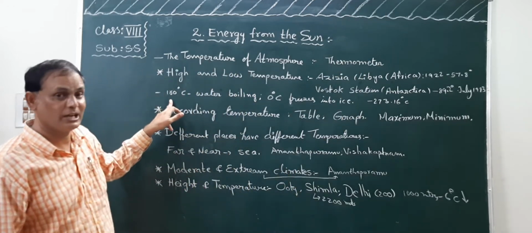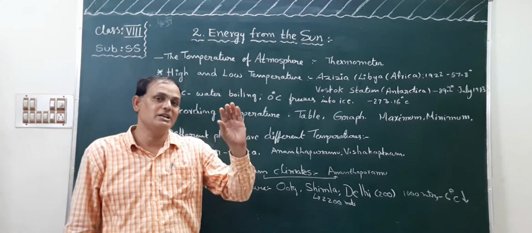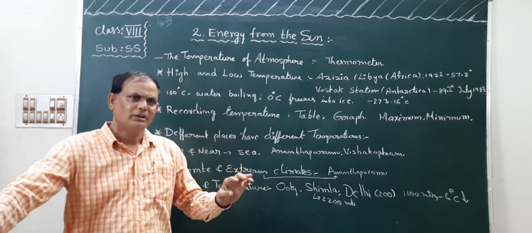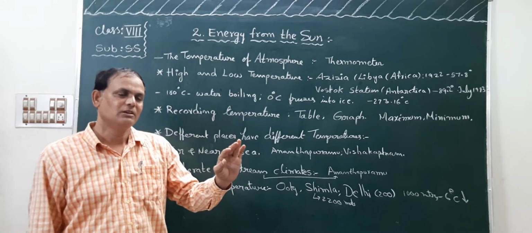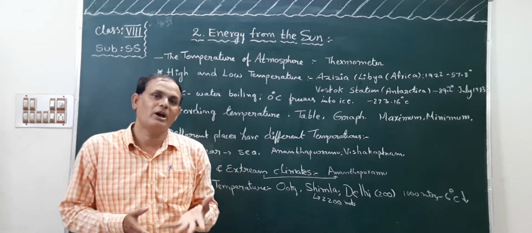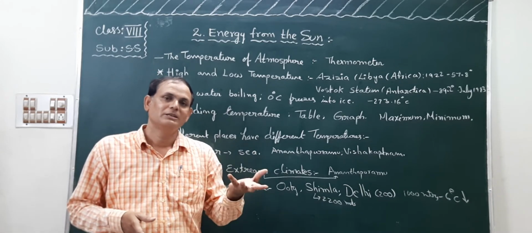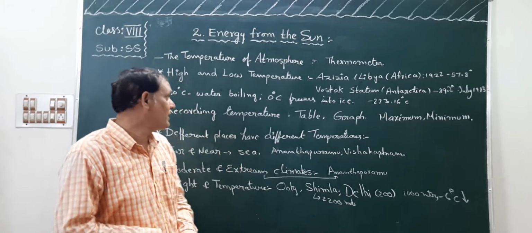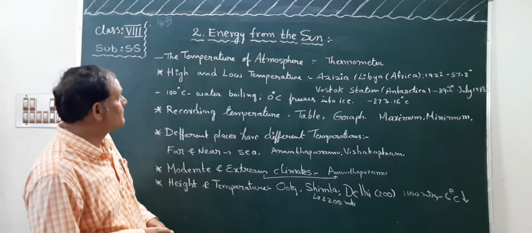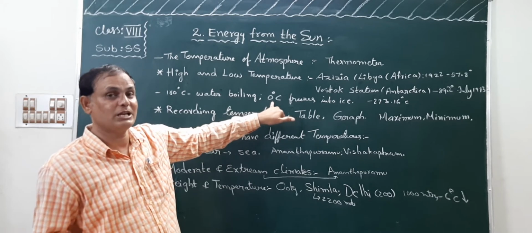Next, children, when you boil water at 100 degrees centigrade, the water becomes vapor. Next, at 0 degrees and below, what will happen to the water?